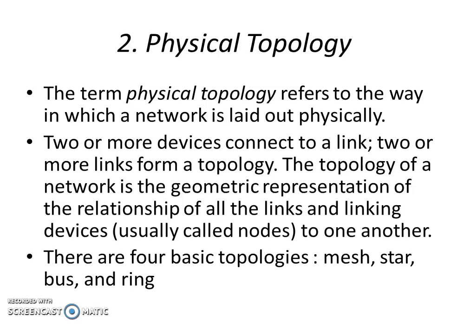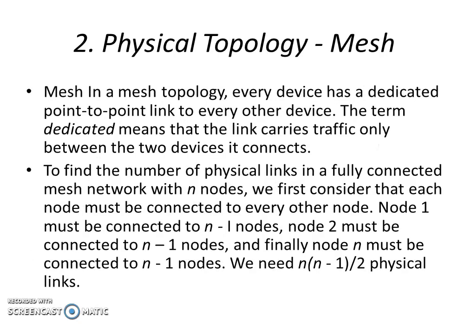A topology of a network is a geometric representation of the relationship of all the links and linking devices, usually called nodes, to one another. Therefore, four basic topologies are available, named mesh, star, bus, and ring. The first topology we are going to see is mesh topology.